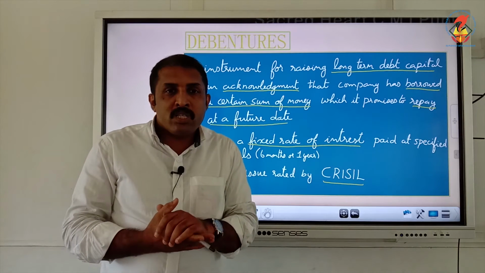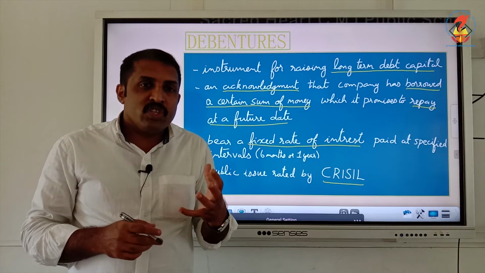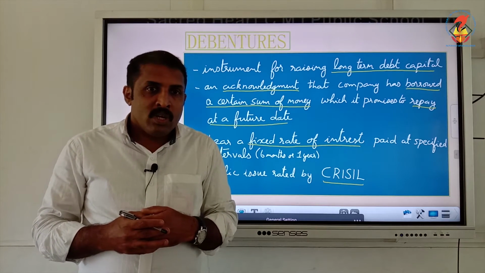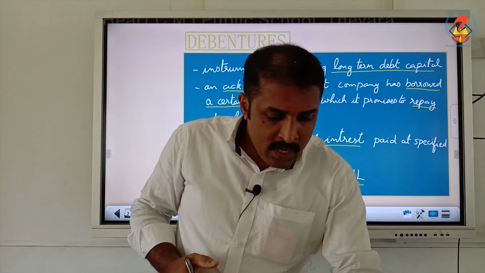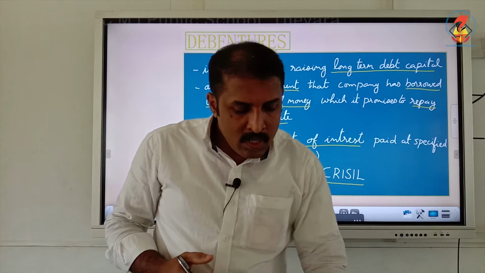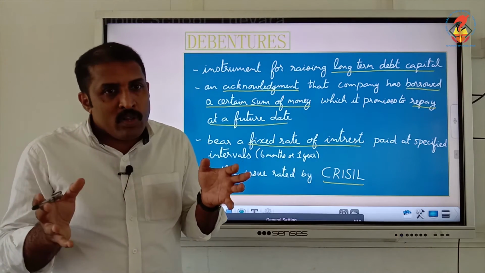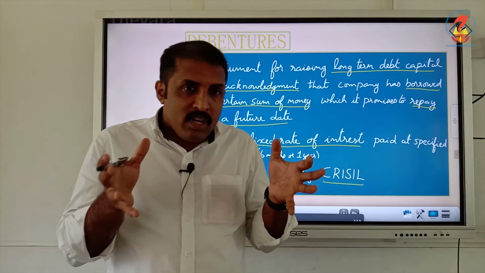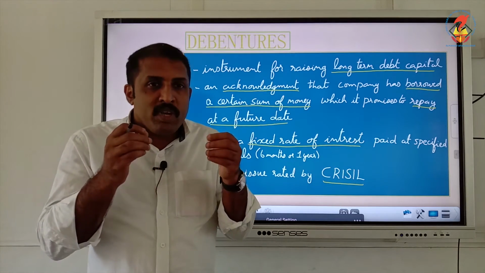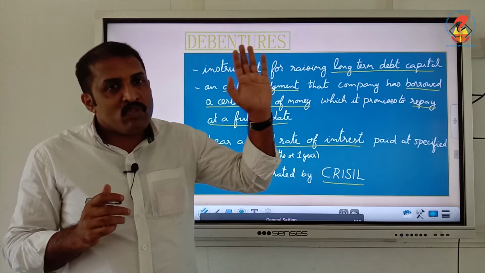Nowadays, there is a kind of debenture called zero interest debentures, where there will be no explicit rate of interest. But the face value and the purchase price will be different, and the purchase price will be comparatively less than the face value.